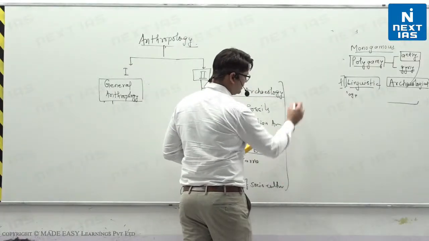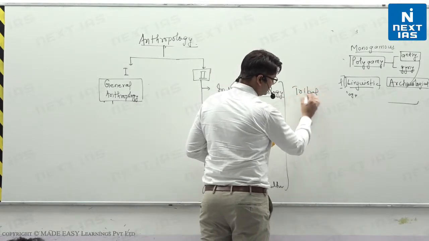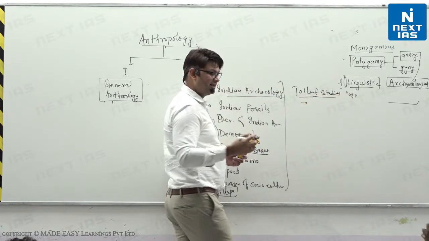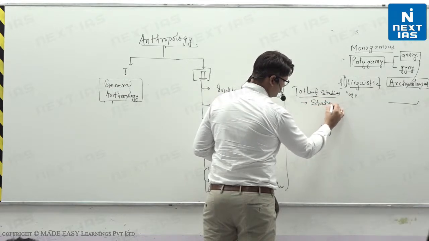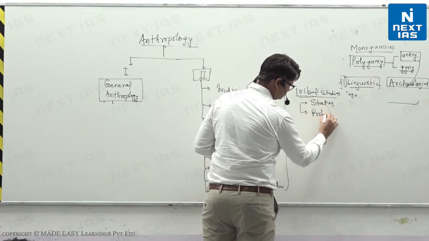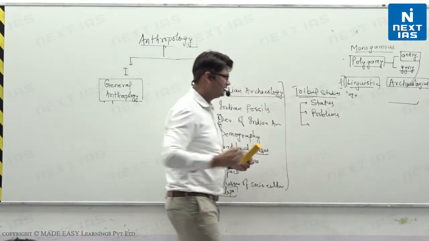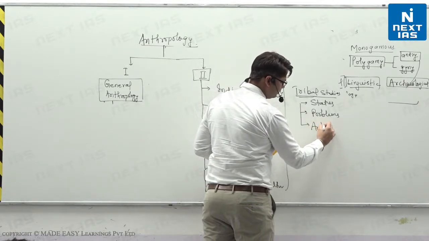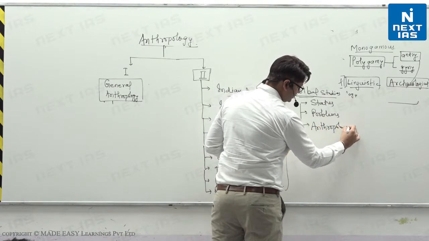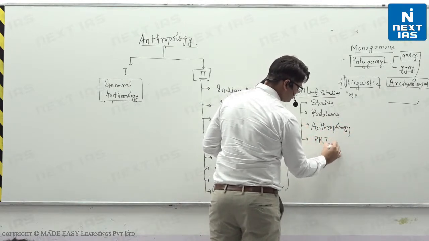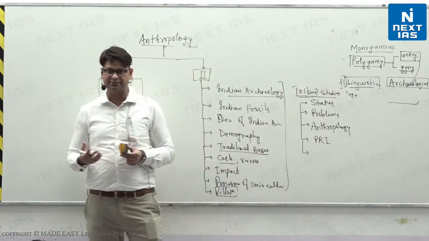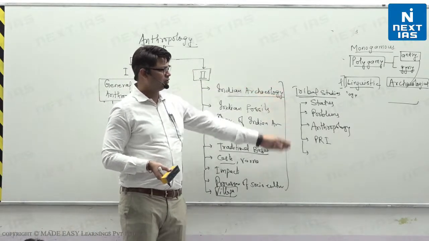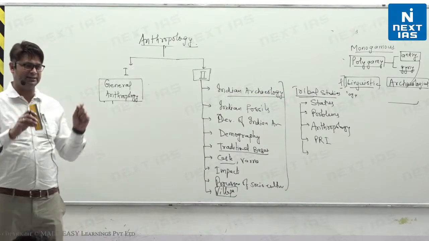And Part 2 of Paper 2 is tribal India, right? So in tribal studies, what are we going to study? We are going to study the status of tribes, right? We are going to study the problems of tribes, right? We are going to study here how anthropology can be useful to solve the problems of tribes, right? We will study the impact of Panchayati Raj institutions on tribes. What is the concept of ethnicity? What is nationalism? You might have heard these terms, right? All these things are part of Part 2 of Paper 2. So that is what we are going to cover in the anthropology syllabus.